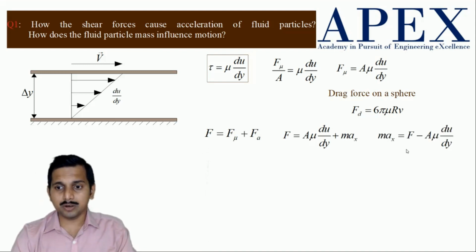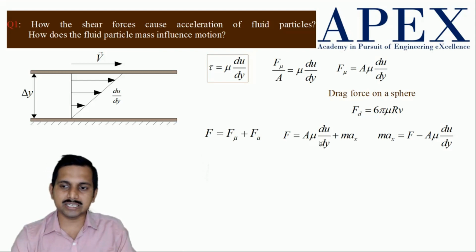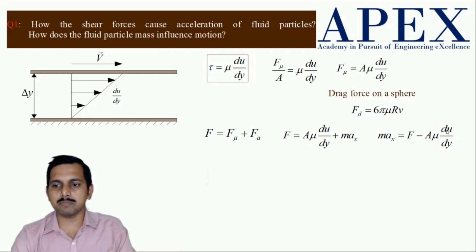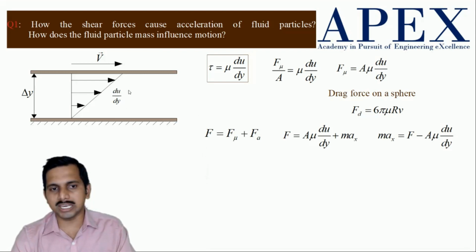Now if you have to find the acceleration, we take the acceleration to this side: F minus A mu du by dy. That way we can know what acceleration is caused by the shearing force which I applied. When I say shear force, I am saying the force which I have applied on this element.